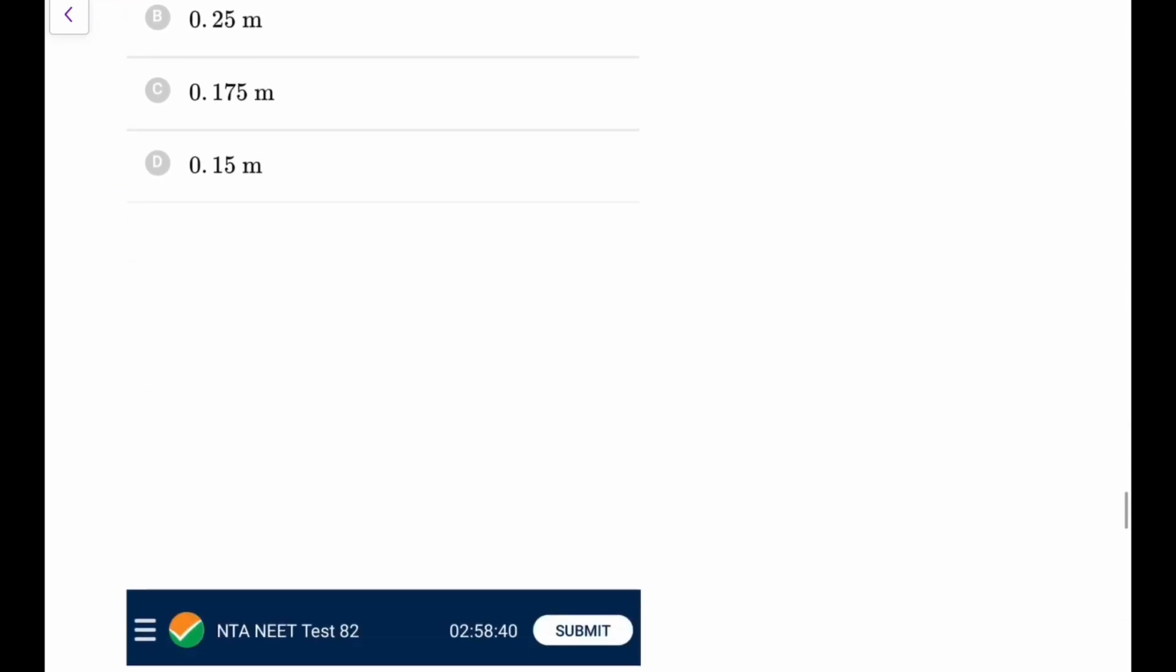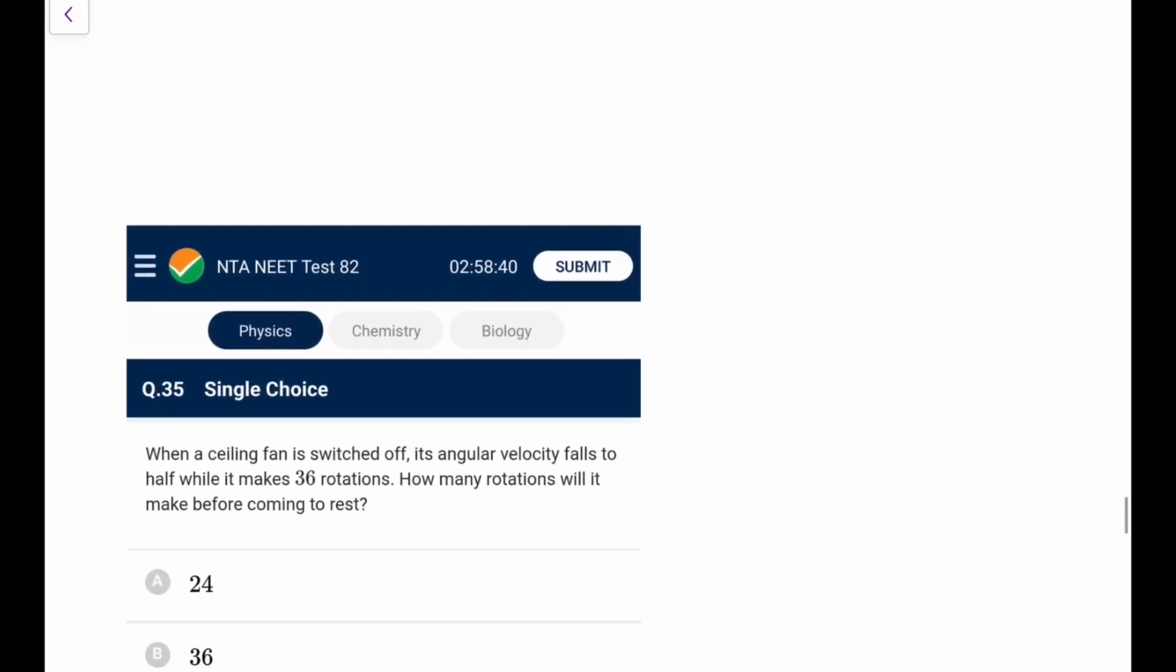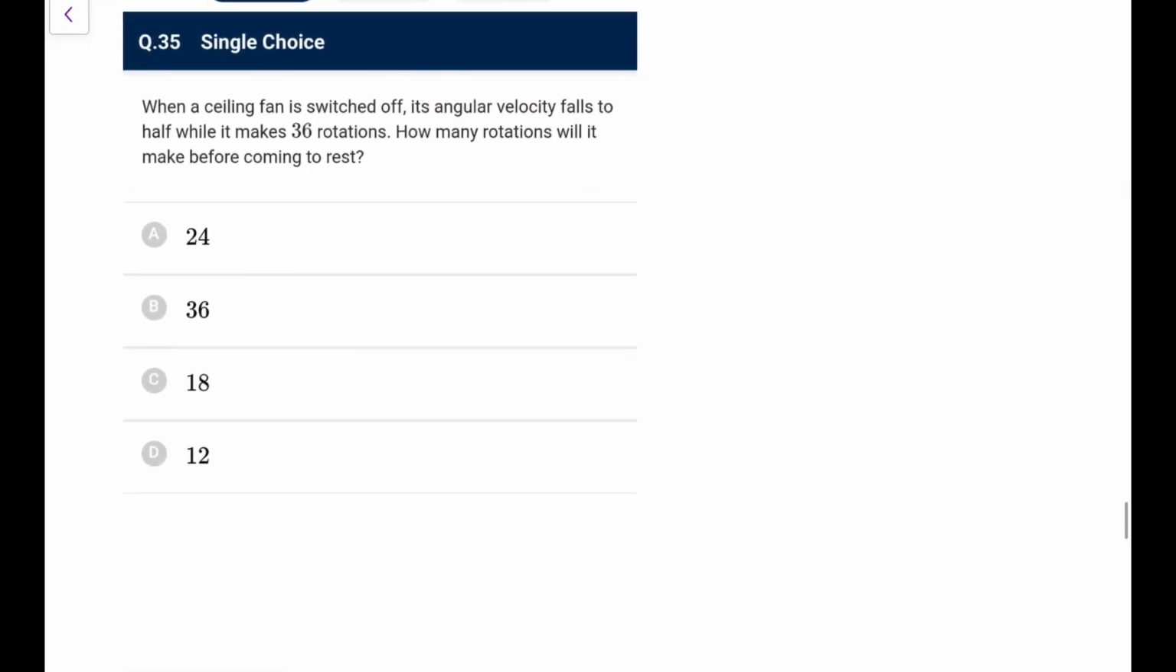That's an easy one if you know the basics of telescope. Next, a fan is switched off, angular velocity falls to half while it makes 36 rotations. How many rotations will it make before coming to rest? This is the third time I remember it is coming. What should I do? The first two times I solved from the graph. Now I'll do it from something else.